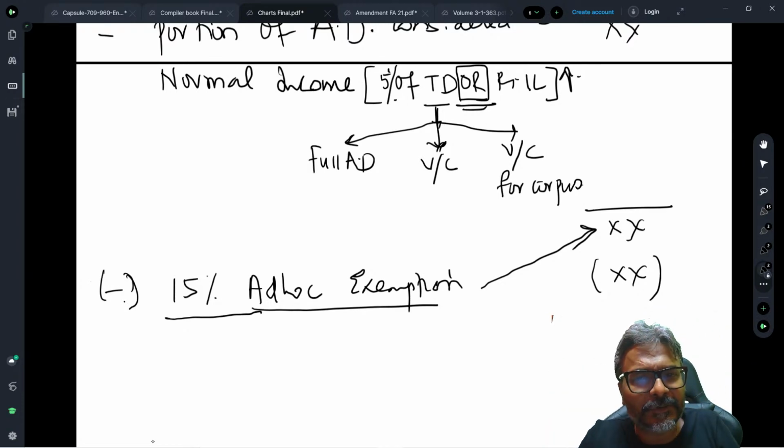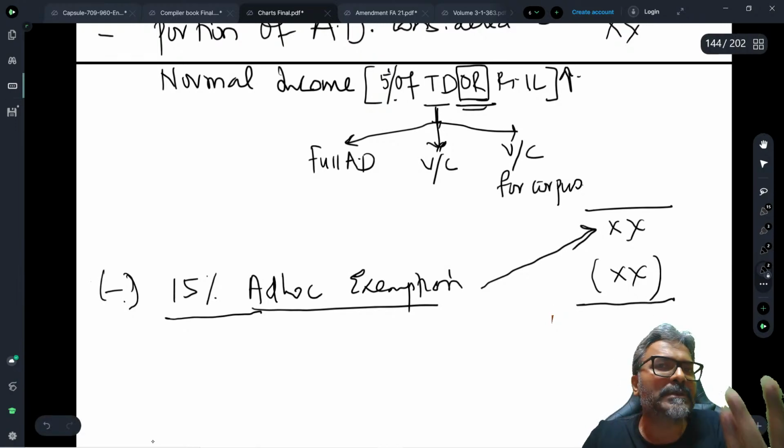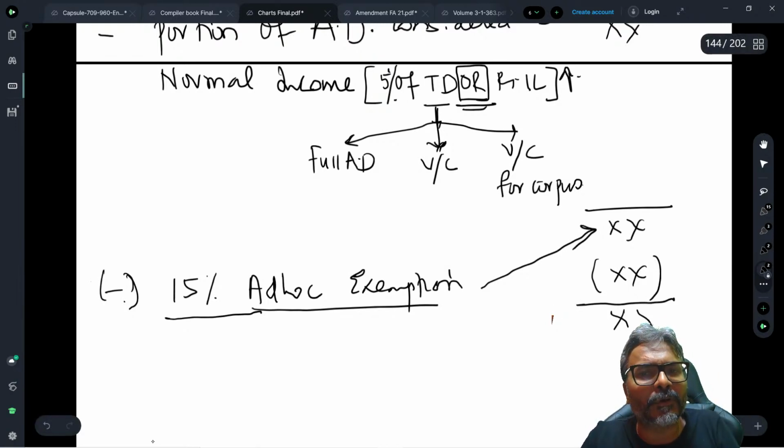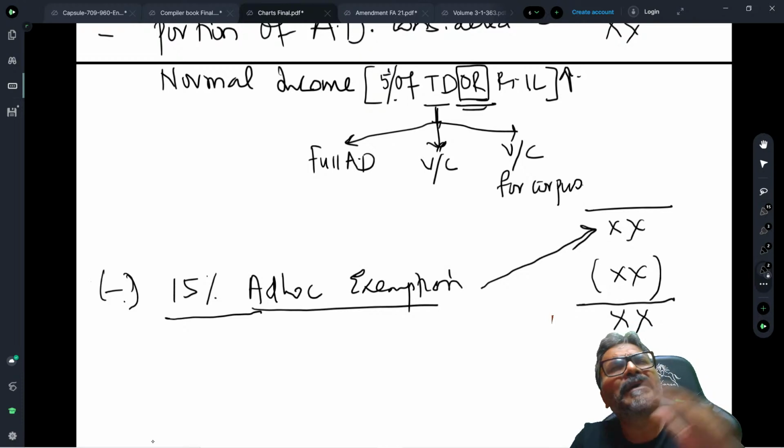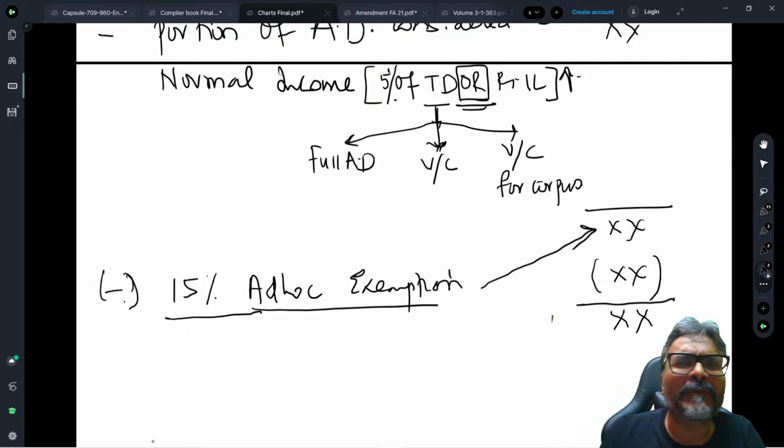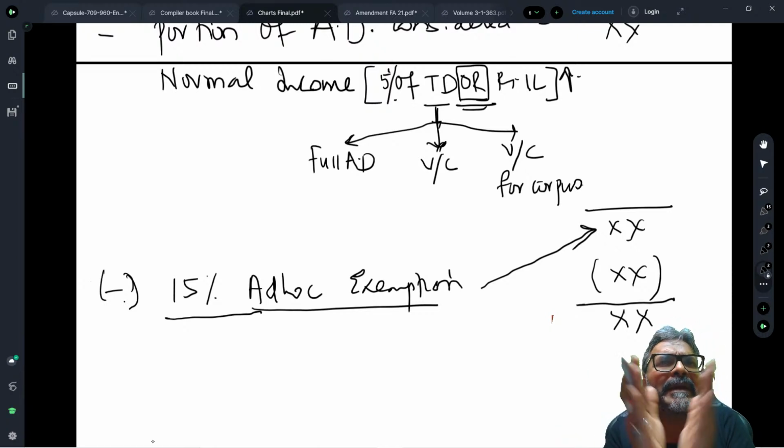Is that clear to all of you? But if the question is silent, we all know what to do. We have to assume that the assessee would have done the needful job. And what is the job, students, that the assessee would have done? The assessee would have invested in the mode specified under 11.5. Then we need not be unnecessarily negative about it.